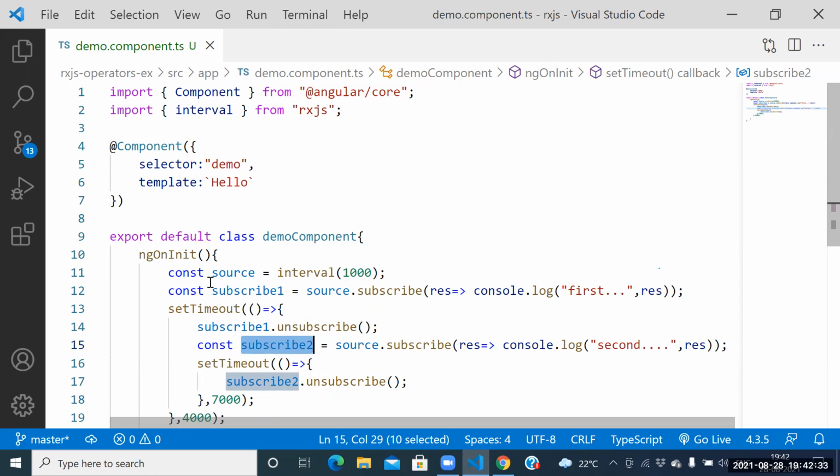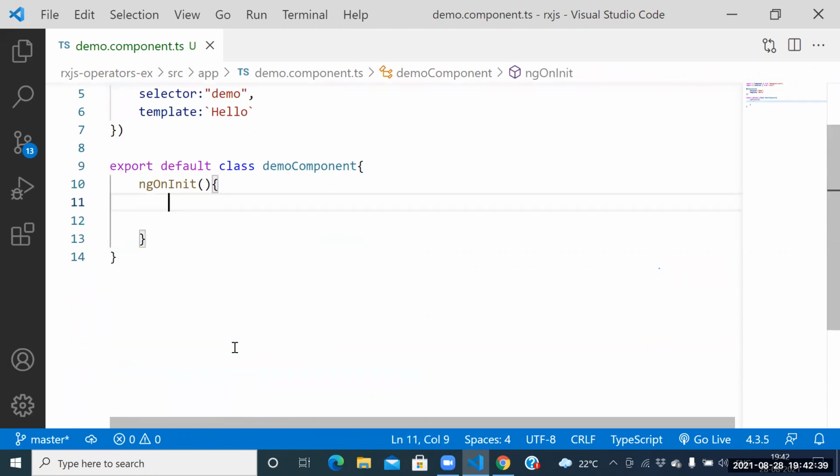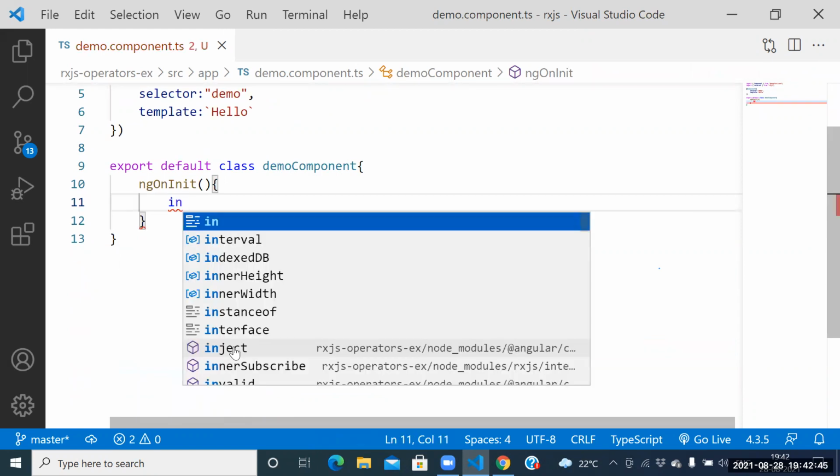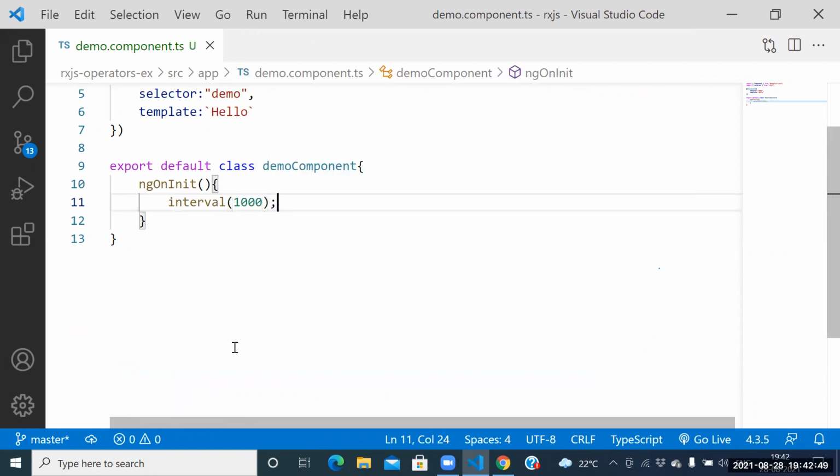Fine. Guys, can I explain the concept once again? A little bit of confusion. Yes, guys, see this one. How to create the interval? Interval function. Interval of 1000. So finally, guys, what happened here?